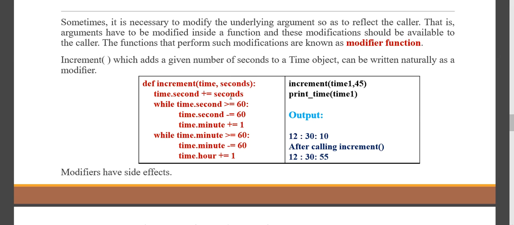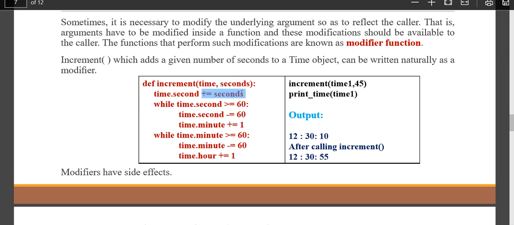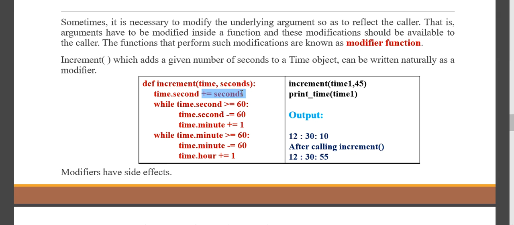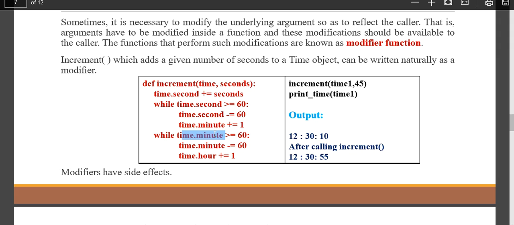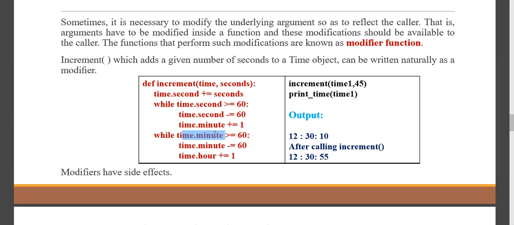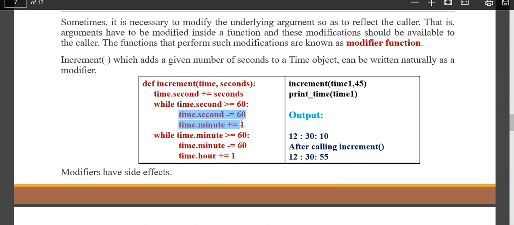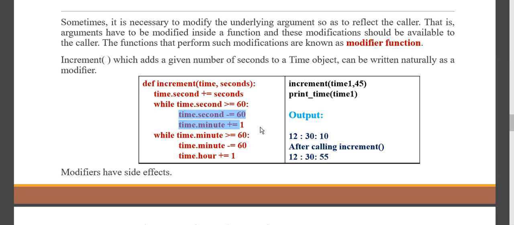So what I can do is, when I pass, I am going to add seconds here directly. But if the second is going beyond 60, what you should do is subtract and add it to a minute. And after adding to a minute, if the minute is going beyond 60, you need to add it to hour and then do it. So this will happen repeatedly until it works out, which is why they have used a while looping construct, or you can do it with an if condition as well.